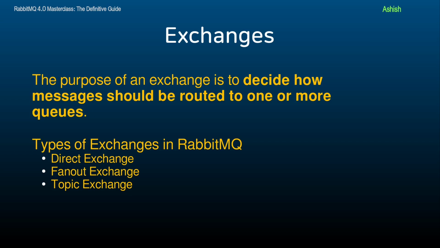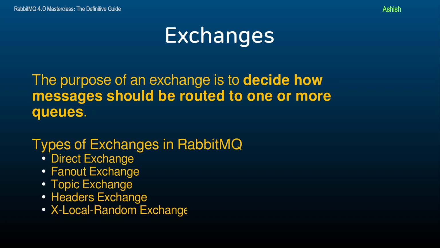Next, we have the headers exchange, which routes messages based on header attributes instead of routing keys. The routing decision is made by matching the headers in the message with those set on the queue. This type is useful when the message attributes themselves define how the message should be routed. Message attributes like content type, user preferences, or priority. For example, a system where messages are routed based on certain attributes like content type or a specific tag.